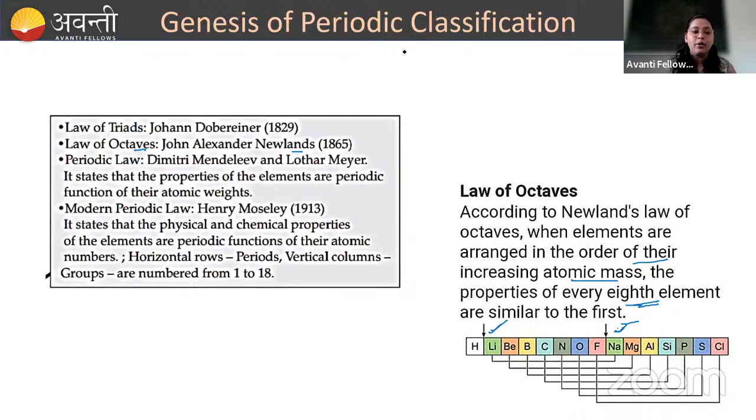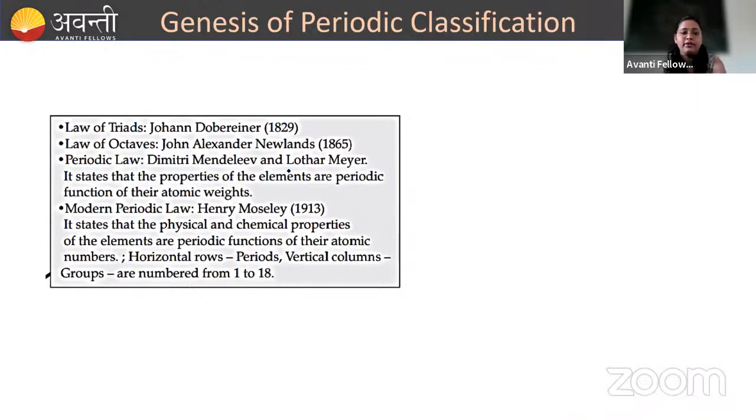Next, we know the periodic law. What is the periodic law? Dmitri Mendeleev and Lothar Meyer suggested that the properties of the elements are a periodic function of their atomic weights. But later on, it was observed that we cannot arrange all the elements according to their atomic weights. So we wanted something with the help of which we can arrange the periodic table.